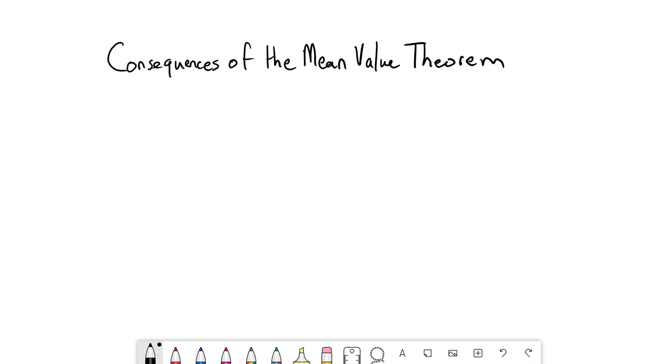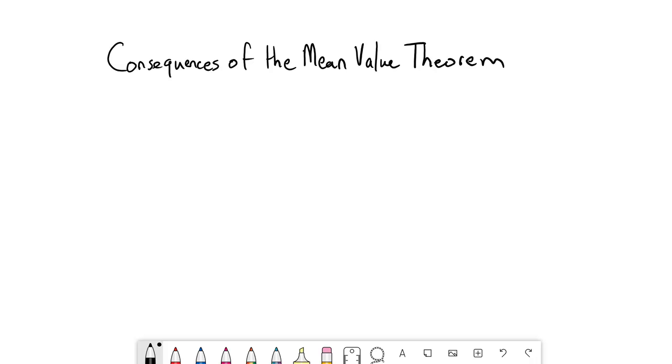The mean value theorem actually has a lot of consequences. Because it's a thing, a lot of stuff just starts to come out of it. There are so many applications that come out of the mean value theorem, which we call corollaries, which are basically ideas that come out of this theorem. And we're going to talk about some of those consequences, known as corollaries.